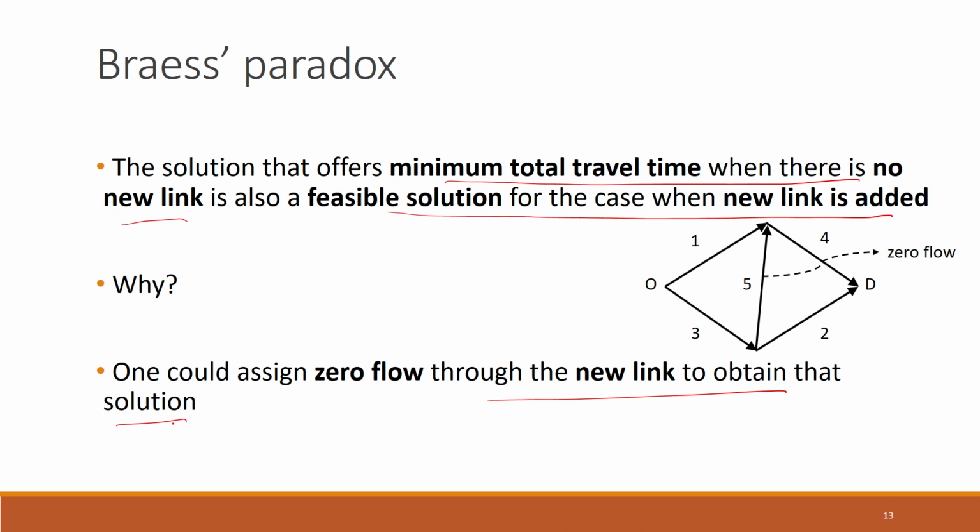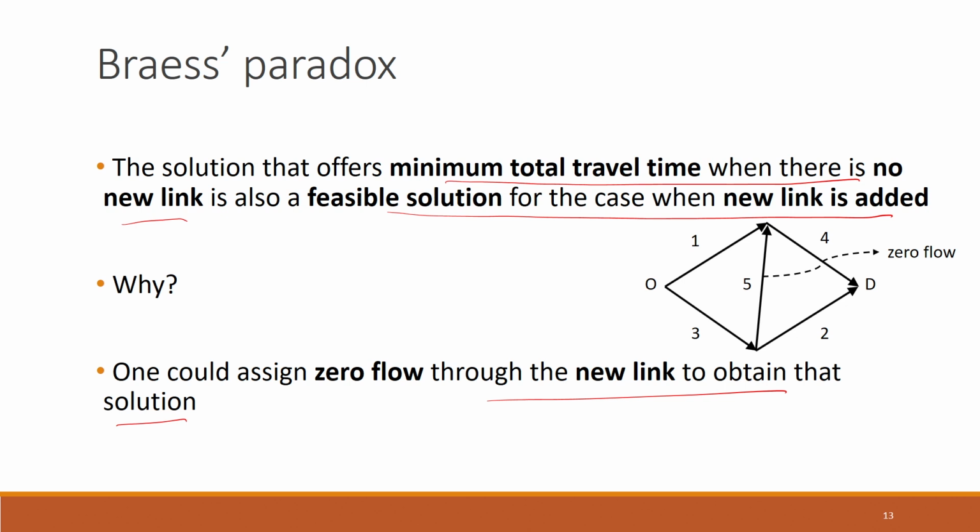So, what it is saying is that whatever best solution you get for the first case, when link 5 was not present, is also a feasible solution of the second case when link 5 is added, because you can always make the flow through link 5 to be 0. But vice versa is not true.